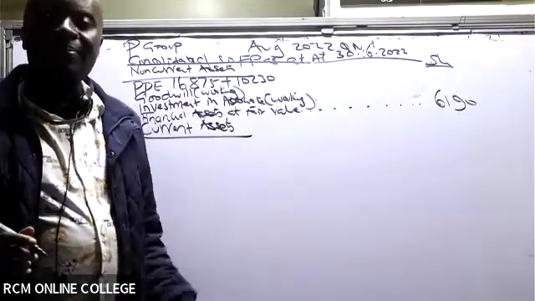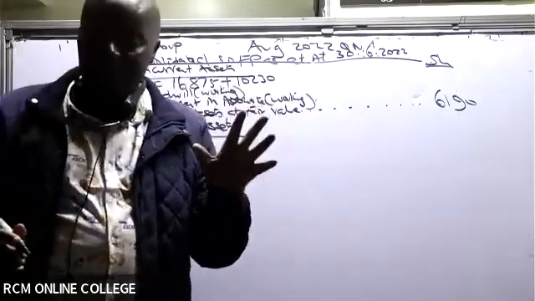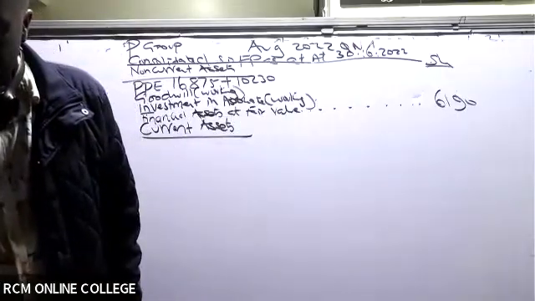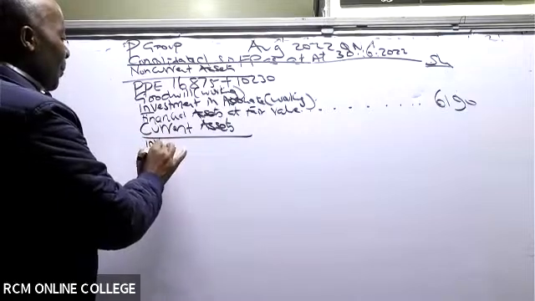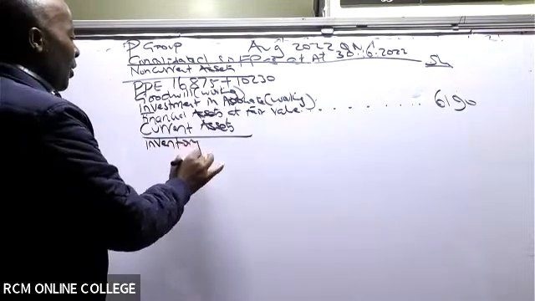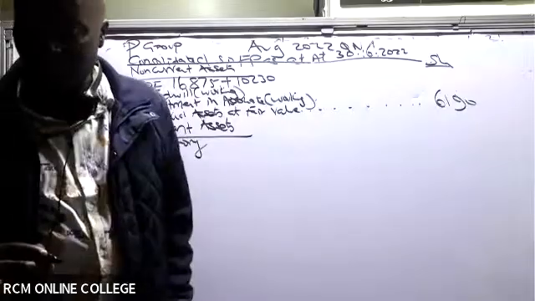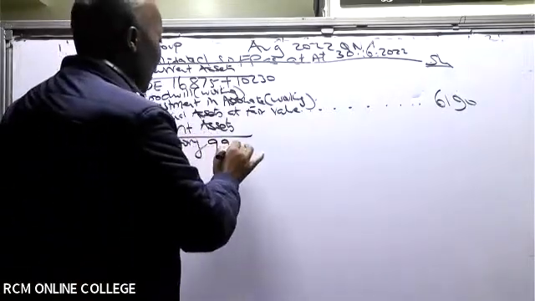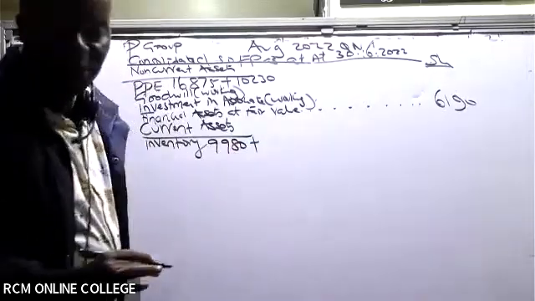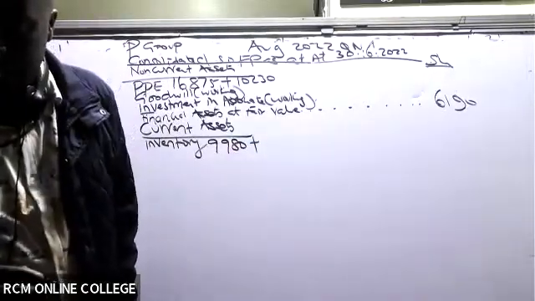So current assets, I'm adding parent and subsidiary. What do we have there? I have inventory. Inventory of the parent is 9980 plus the one of the subsidiary, which is 6930.